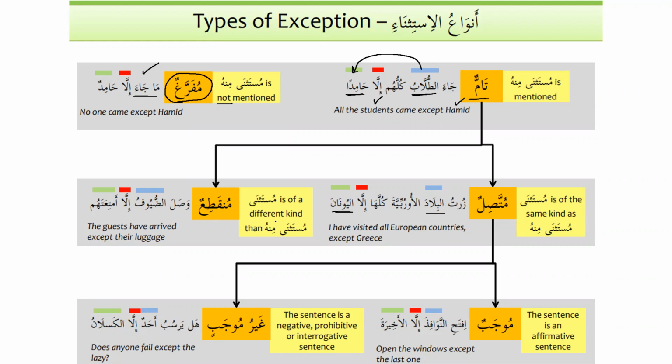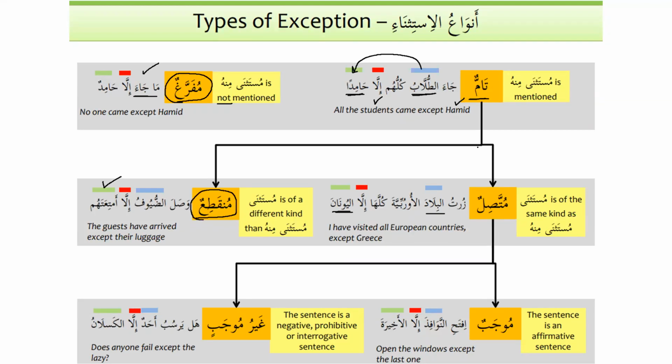And if the mustathna is of a different kind, then we say that it is munqati'un. So same as muttasilun, as we know, ittasala yattasilu, ittisalan is to connect something, and munqati'un, as we know, is something that is disconnected. So wasala duyufu illa amti'atahum. Mata'un, and the plural of mata'un is amti'atun. That means the luggage. So when we say wasala duyufu illa amti'atahum, the guests have arrived except their luggage. So munqati'un will always be mansub. That's number 1. So we can see over here that whenever the kalam is munqati'un, it will always be mansub.